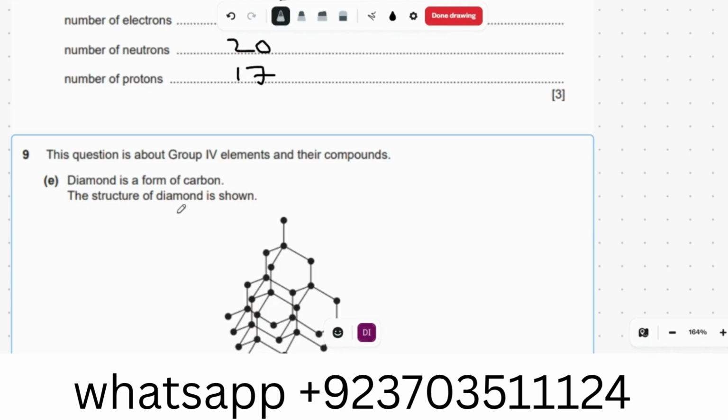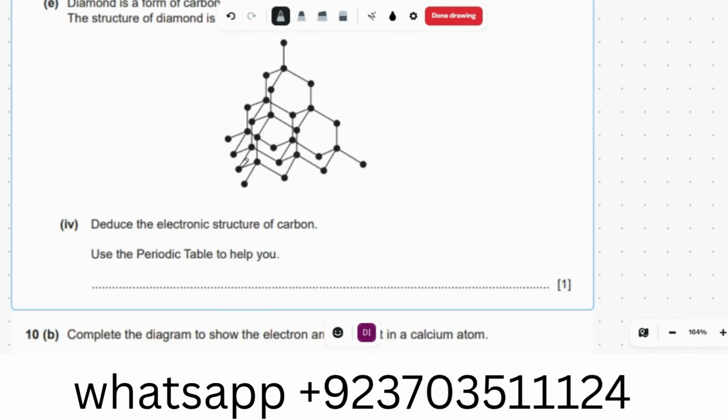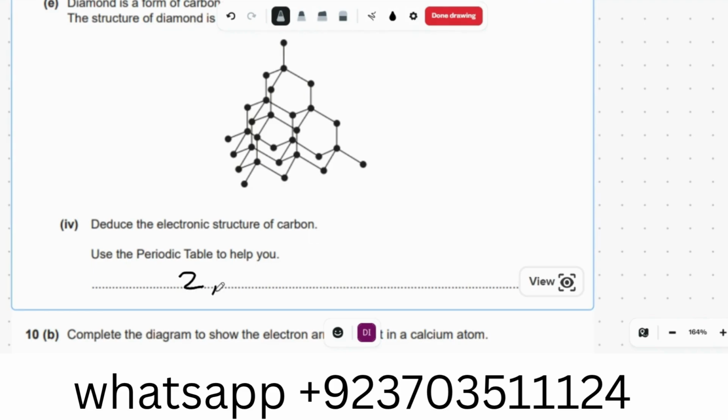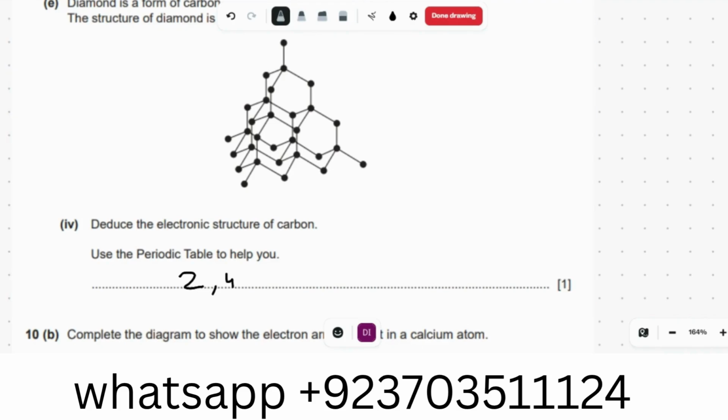Now the next question is, diamond is a form of carbon, structure given. Okay, diamond is a group 4 element, we know that. Deduce the electronic structure of carbon. Use the periodic table. Carbon is simply 2 in the first shell and 4 in the second shell. Why? Because carbon has a structure like this, 6 and 12. Okay, so that's it.